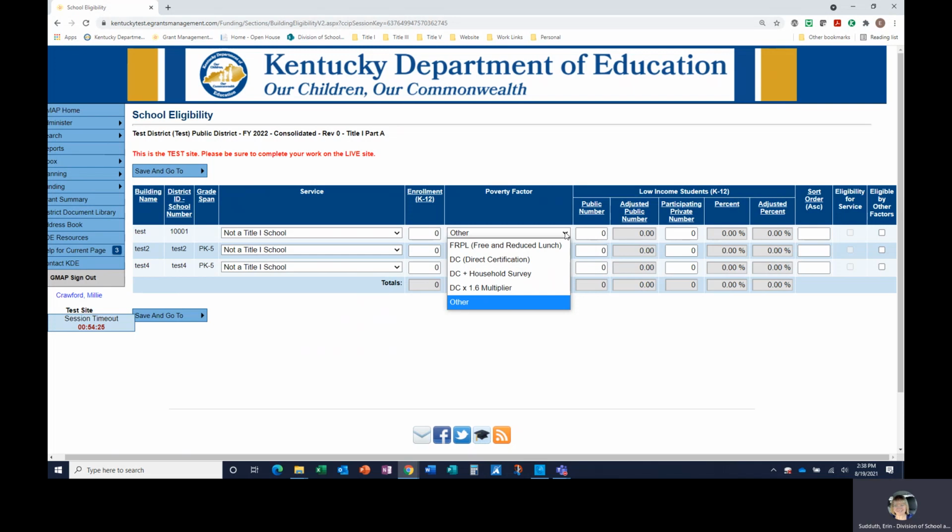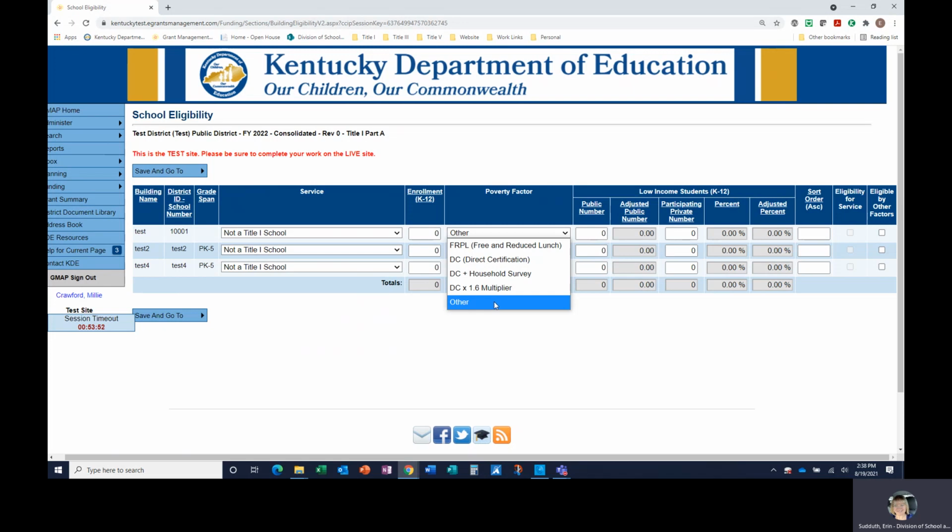The poverty factors are free and reduced lunch, direct certification, direct certification and the household survey, direct certification and the 1.6 multiplier, and other. Each of these poverty factors is discussed more in depth on the school program description page. For non-A1 schools not being served with Title I funds, please select Other. The poverty factors selected must match the poverty factors selected on the program description page.